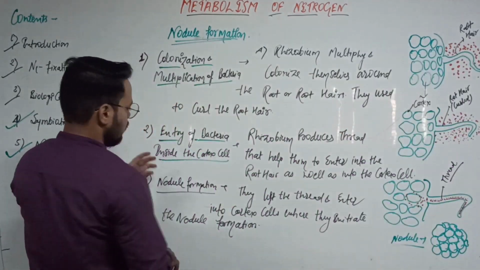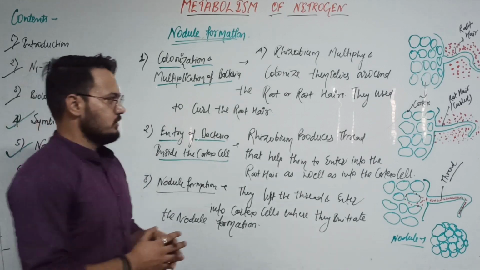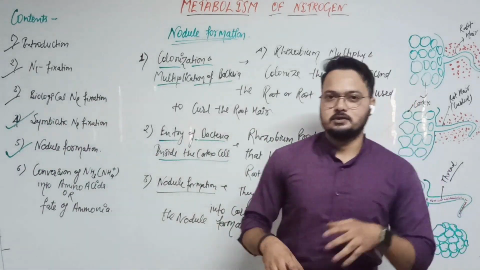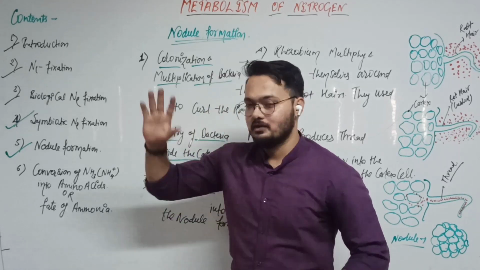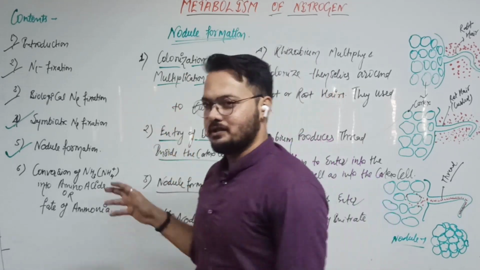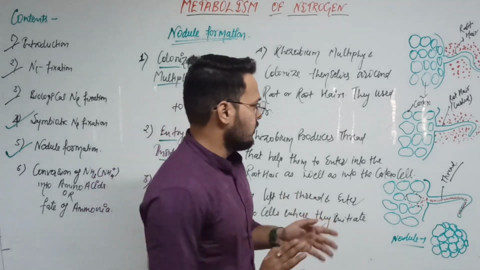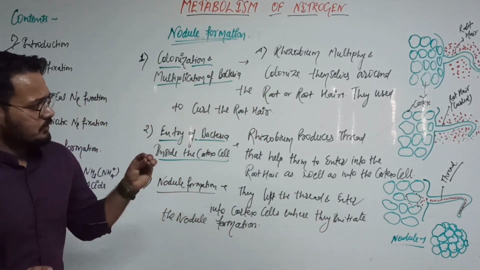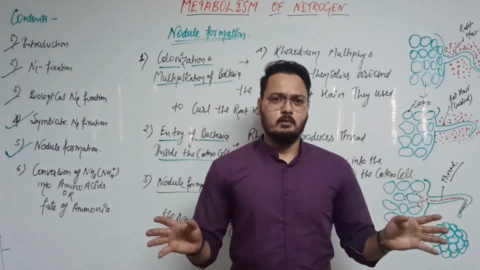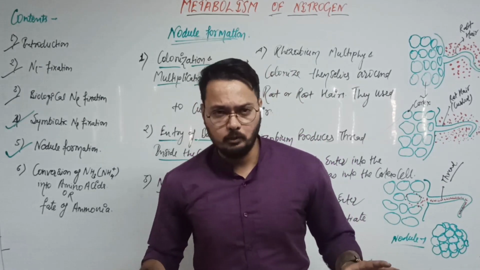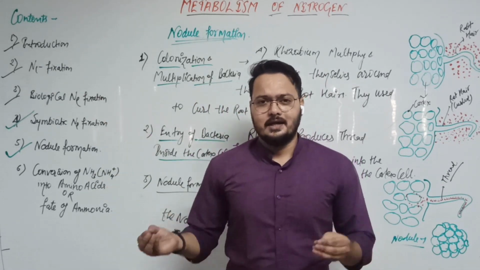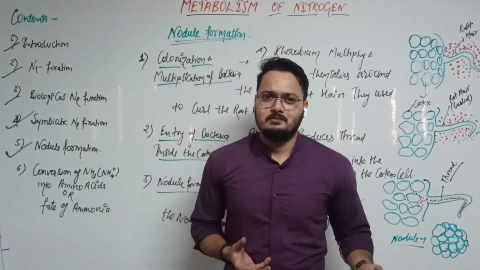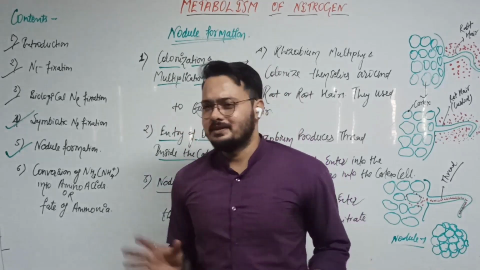We already know about nodules: when we uproot the root of a legume plant and cut a section of the nodule, we notice a pink or reddish color because of leghemoglobin. Everybody knows. But nodules contain all chemical components found in every cell, like cytoplasm, protoplasm, and different types of cells.